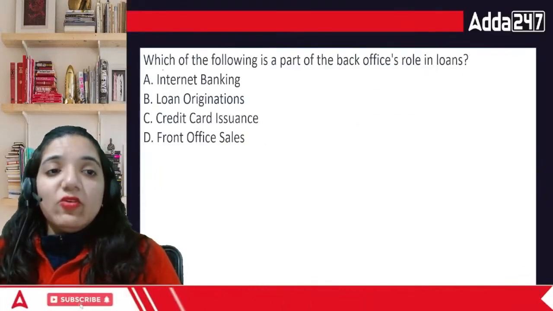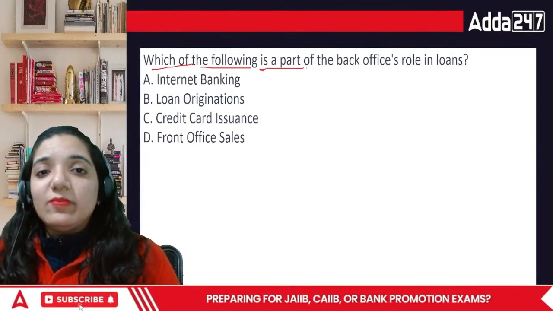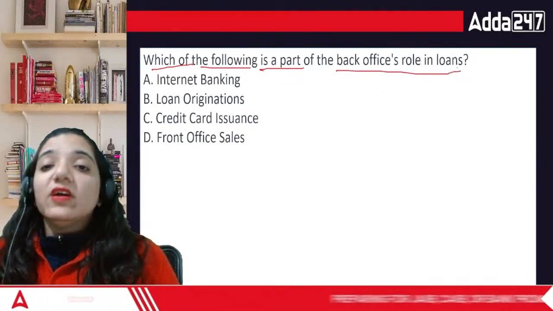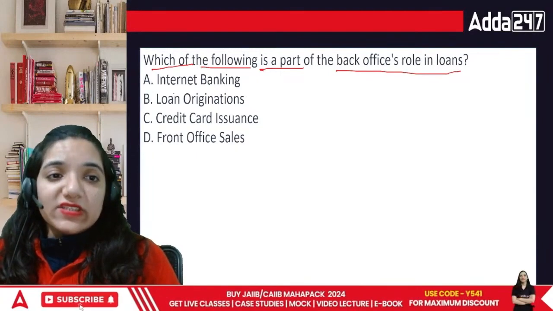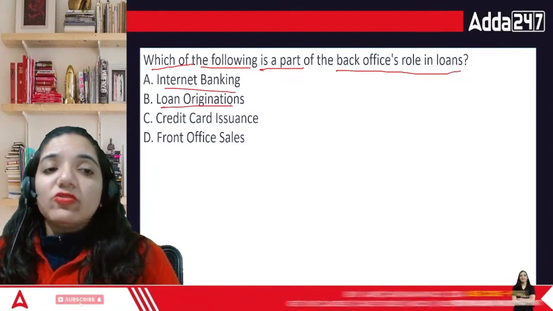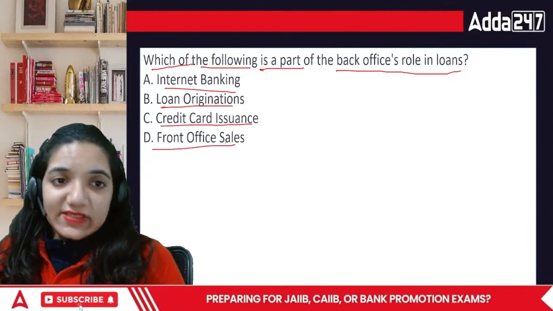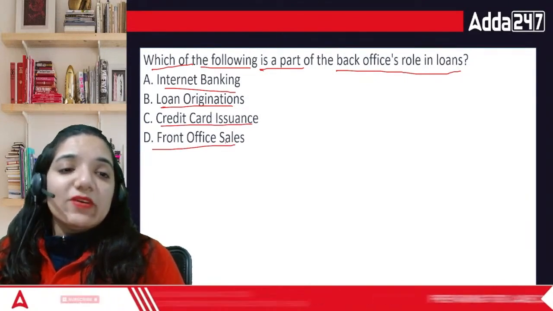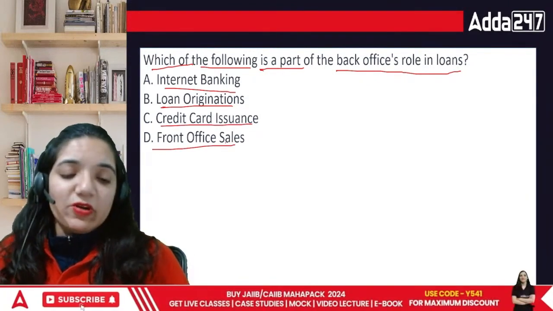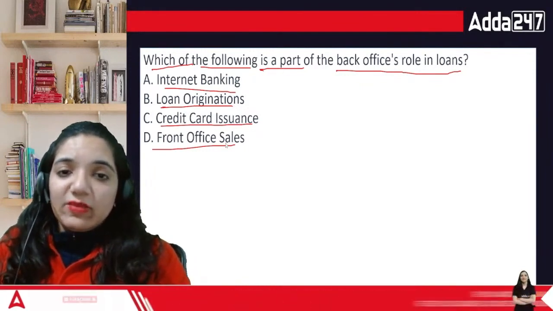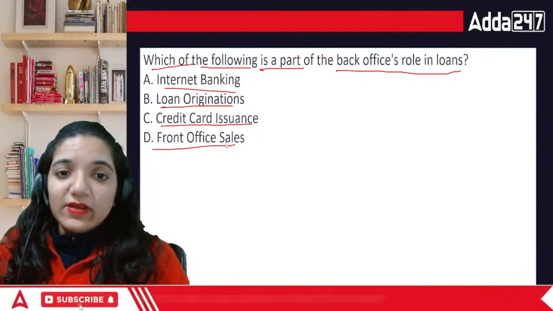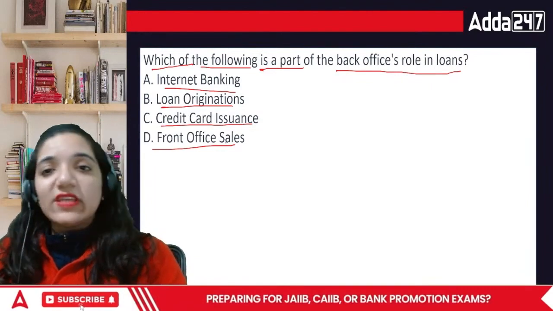Now, which of the following is a part of the back office role in loans: internet banking, loan origination, credit card issuance, or front office sales? Front office sales is out because that is the work of the front office, so we can keep it out of this window. Then what does the back office take care of?